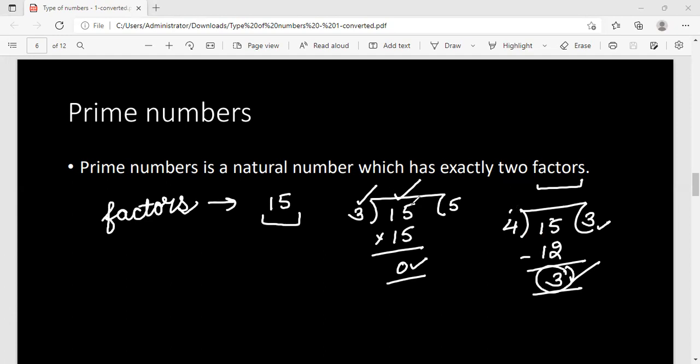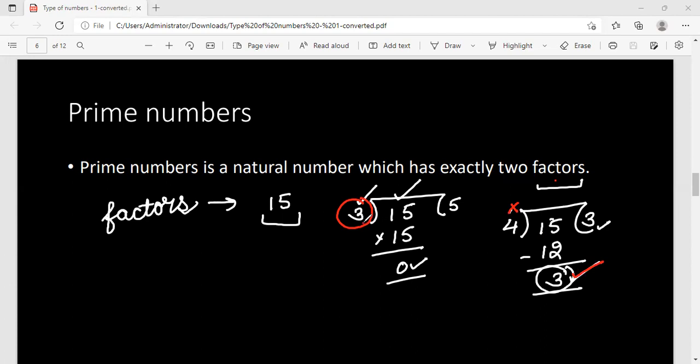So whenever a number is exactly divisible by any other number, then that other number will be a factor of the number, right? In this case, if I talk about 15, can you say 3 is a factor of 15? Here 4 is not a factor because we are getting a remainder of 3.